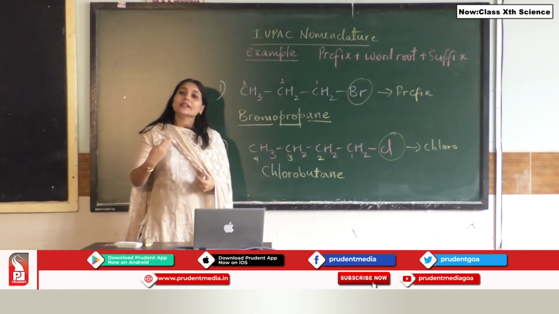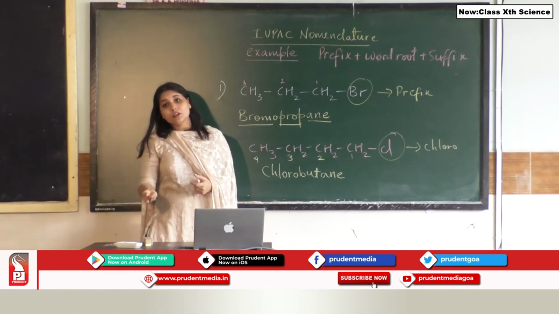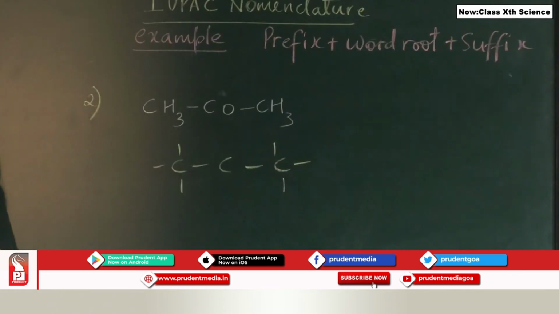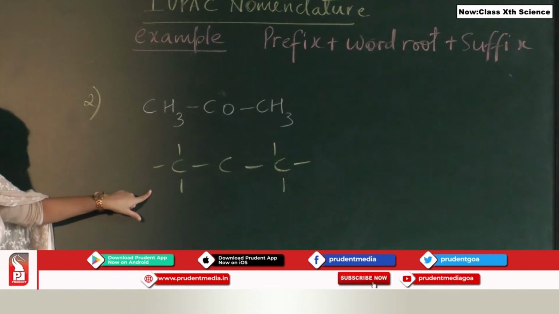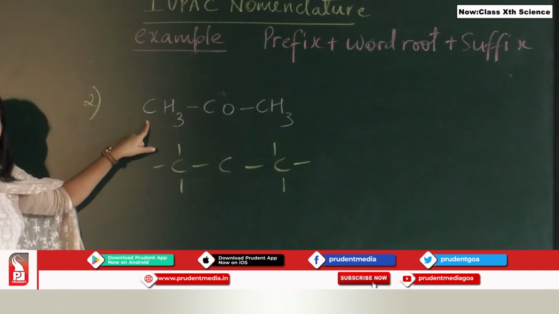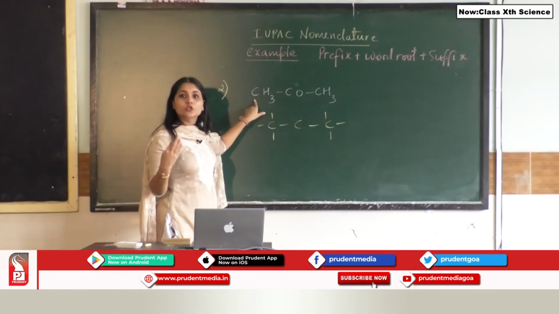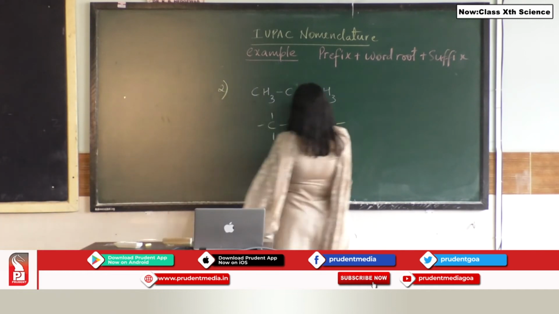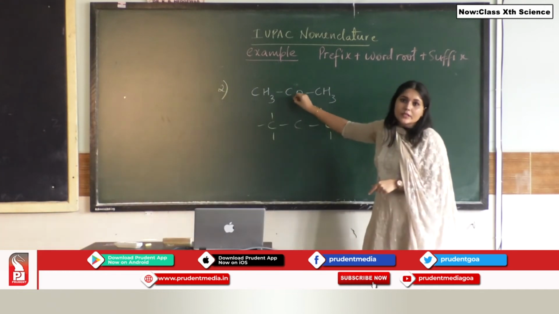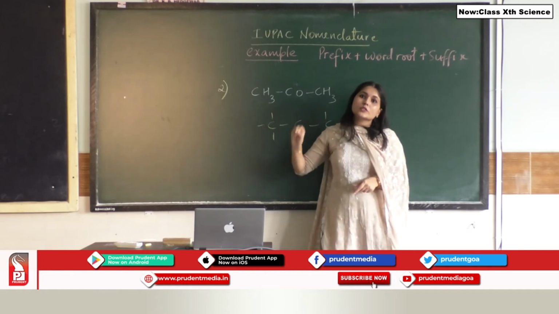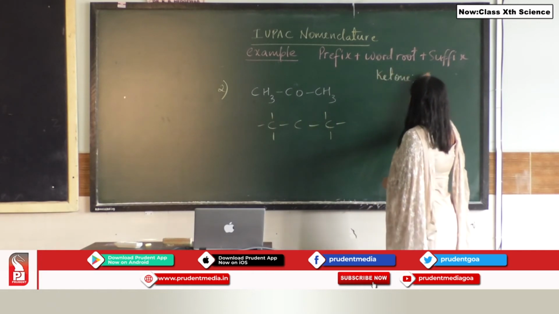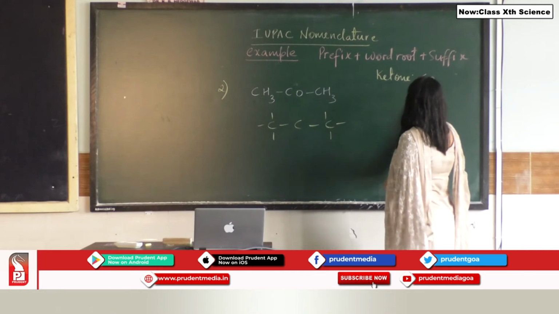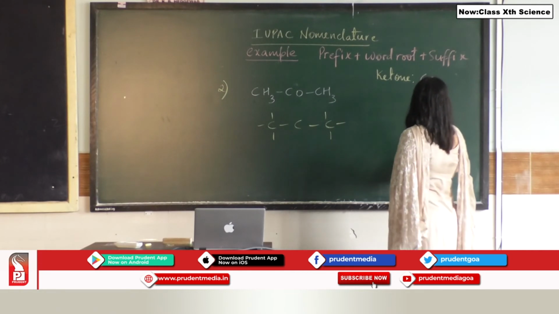Let us move on to our next example, where we will take another functional group. In the second example, again I have given you 2 structures. One is the condensed one, and another is where we are going to write the structural formula. In the first case, first identify the functional group present over here. The functional group is CO, which is your ketone group. A ketone can be written as CO or as C double bond O.